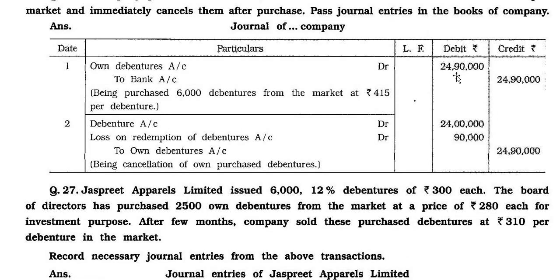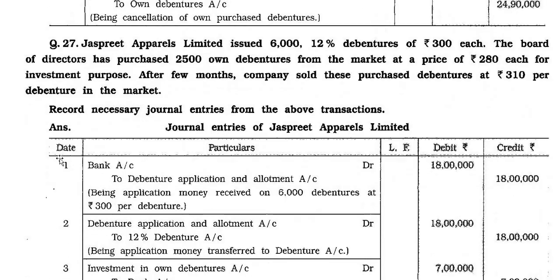Own debenture account debit 24,90,000 to bank account 24,90,000, being purchased 6,000 debentures from the market at rupees 415 per debenture. Second, debenture account debit 24 lakh, loss on redemption of debenture account debit 90,000 to own debenture account 24,90,000, being cancellation of own purchased debentures. Now, question number 27.